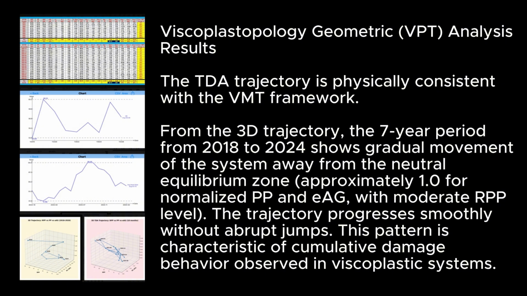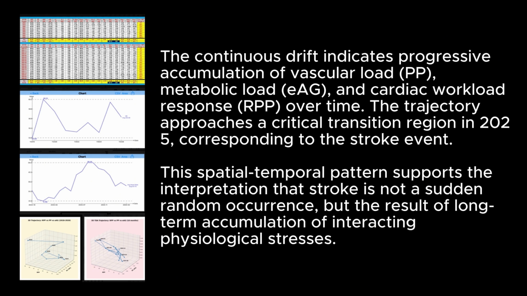The TDA trajectory is physically consistent with the VMT framework from the 3D trajectory. The 7-year period from 2018 to 2024 shows gradual movement of the system away from the neutral equilibrium zone, approximately 1.0 for normalized PP and EEG, with moderate RPP level. The trajectory progresses smoothly without abrupt jumps. This pattern is characteristic of cumulative damage behavior observed in viscoplastic systems. The continuous drift indicates progressive accumulation of vascular load PP, metabolic load EEG, and cardiac workload response RPP over time.